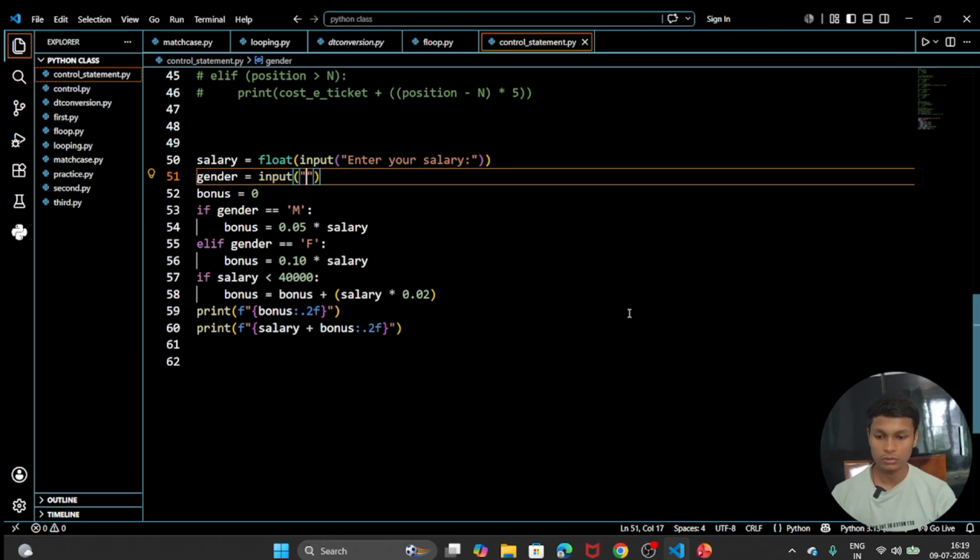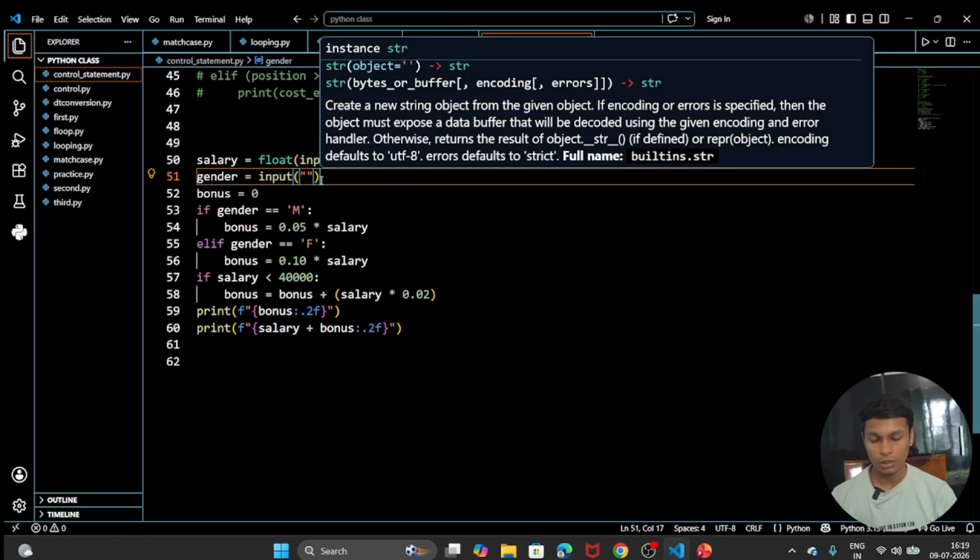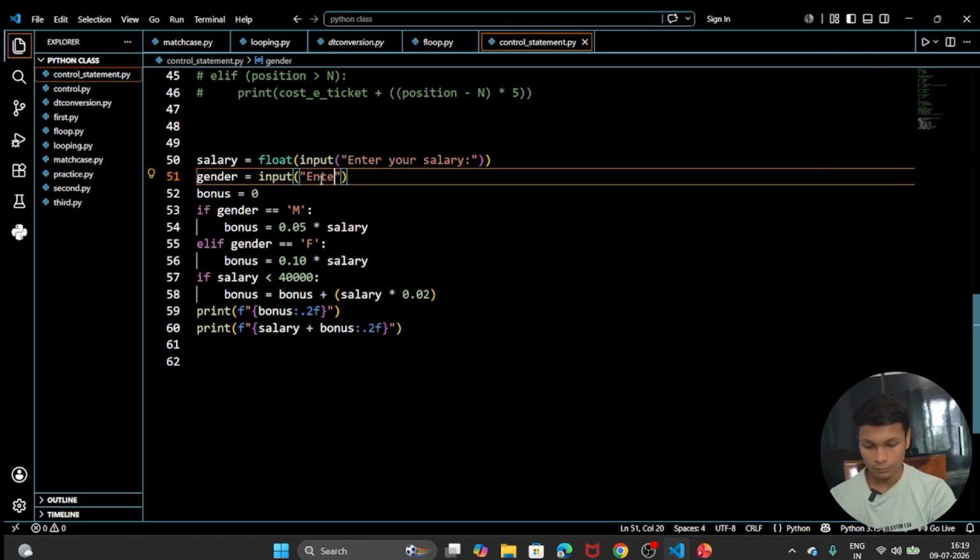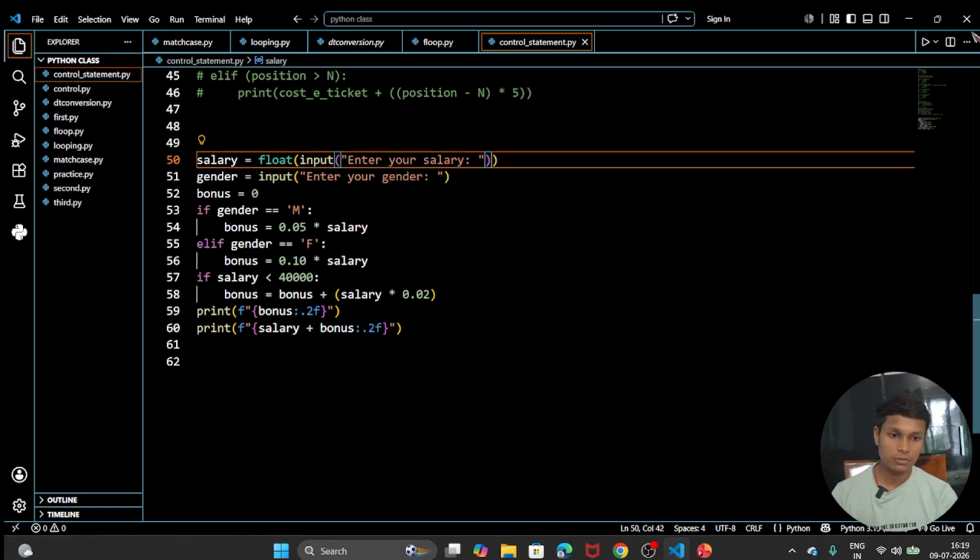Otherwise it doesn't give you an error, but it gives you confusion. Then enter your gender here. Now I am running my code.